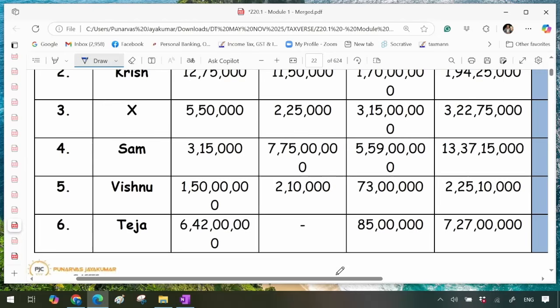Yes or no, guys? Solve 3, 4, 5, 6 on your own right now. It's on the screen. Before that, did you understand? Yes or no? Thumbs up or thumbs down, whatever it is, your wish. Take 2, 3 minutes, solve it. Guys, respond. I'm not able to hear you. Come on.